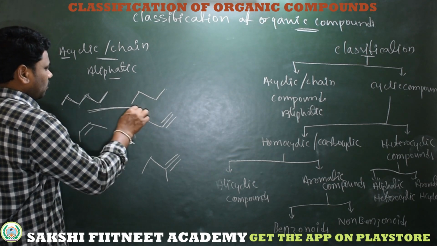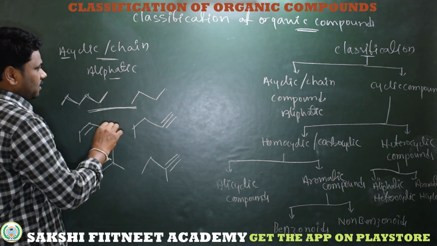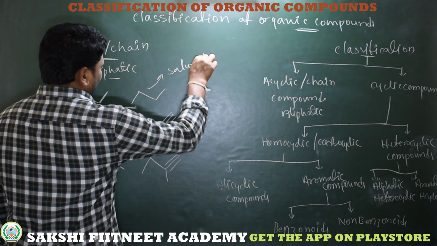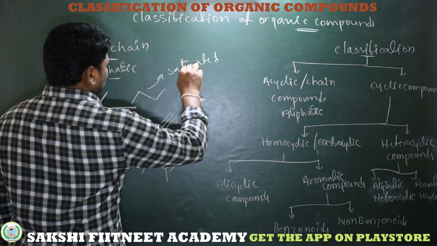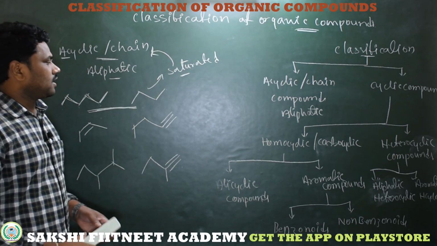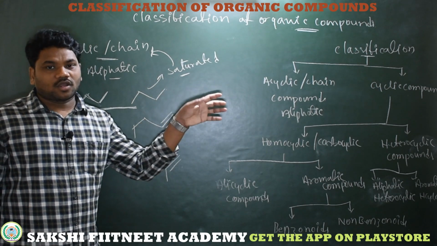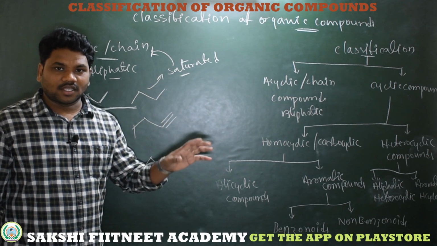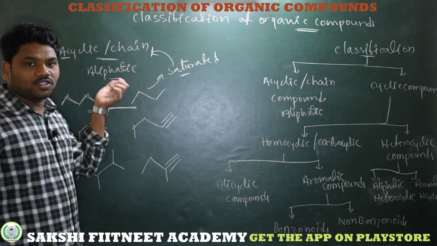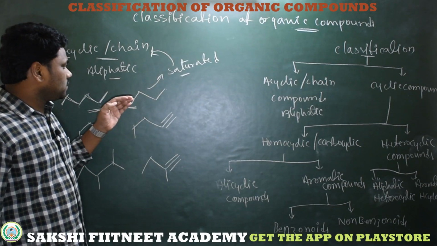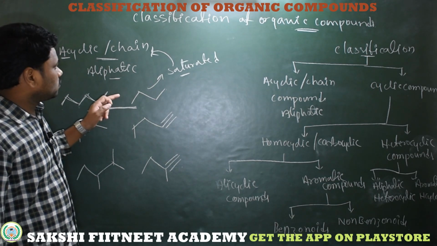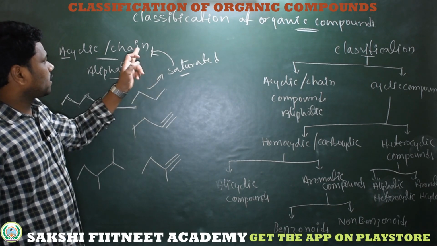So such compounds which are acyclic are called saturated, which are acyclic. See here, cyclic is also considered as saturated or unsaturated. Here we are discussing the chain. The chain compounds which have only sp3 carbons, with no double bond and no triple bond, are called acyclic saturated compounds.